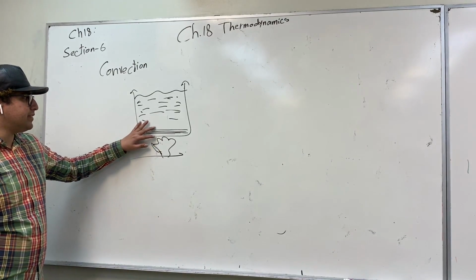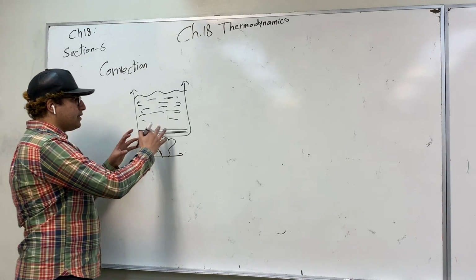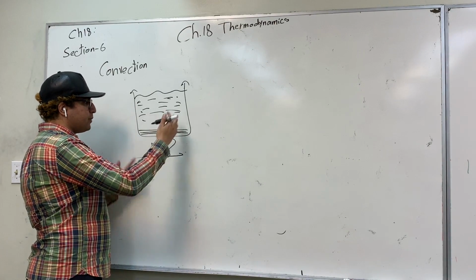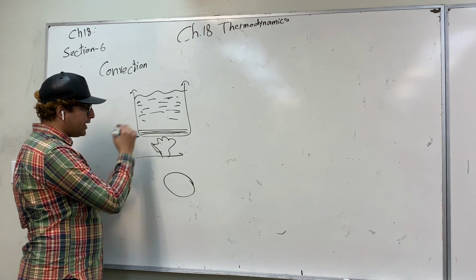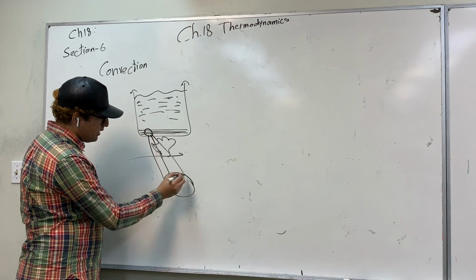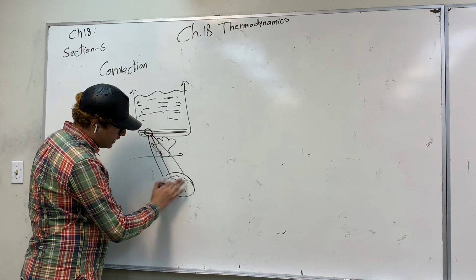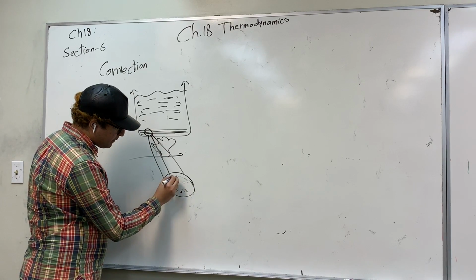Because the temperature increased in the water in the bottom, the molecules or the atoms of the water will go away from each other. So if we take a microscope right here and we look into here, we'll see that the molecules are actually far away from each other, like this.